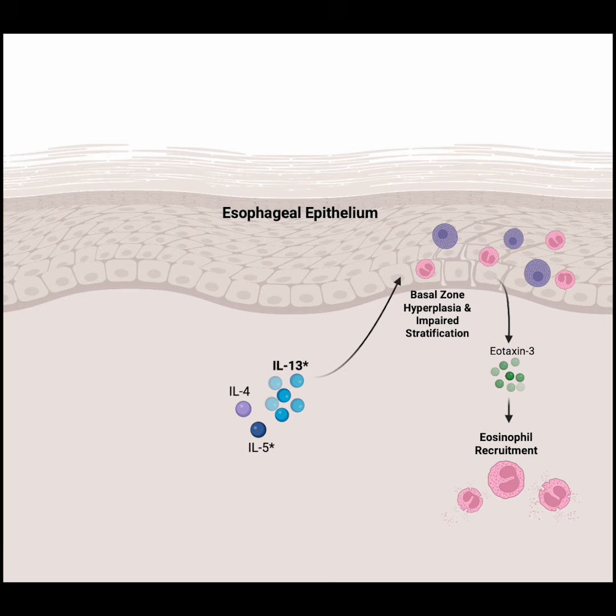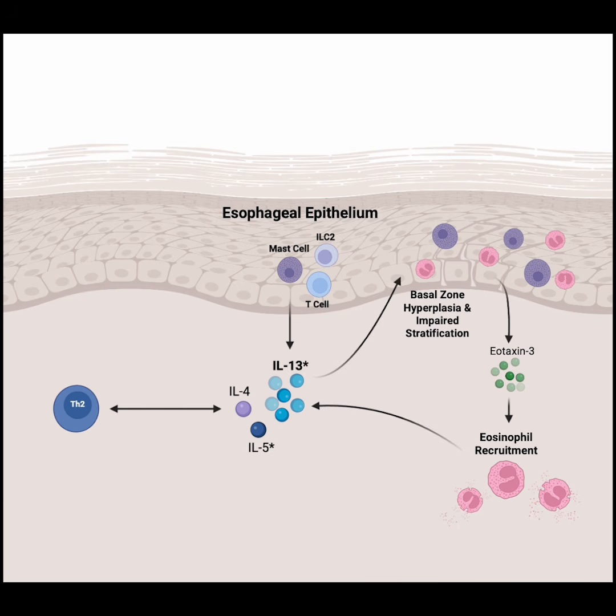Given the central role of IL-13 driving the pathology of EoE, significant research efforts have been dedicated to determining the source of IL-13 in tissue and what triggers its release. Eosinophils can secrete IL-13, but there's more robust evidence from single-cell transcriptomic data of human tissue as well as animal models for a robust role of Th2 cells, mast cells, and type 2 innate lymphoid cells that are constitutively present in the esophageal epithelium and therefore capable of initiating disease.